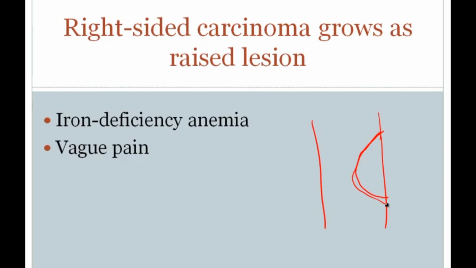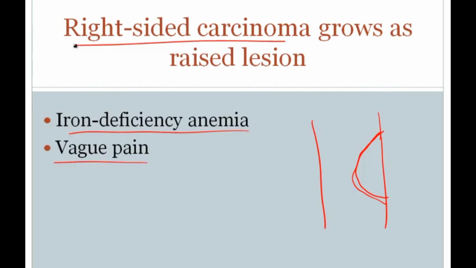This would then result in iron deficiency anemia. The right-sided colon has a much larger luminal caliber than the left side, and so you don't really get obstructive symptoms. You get bleeding. In particular, you can see small amounts of bleeding, which would slowly over time result in an iron deficiency anemia. And you would also get vague pain.